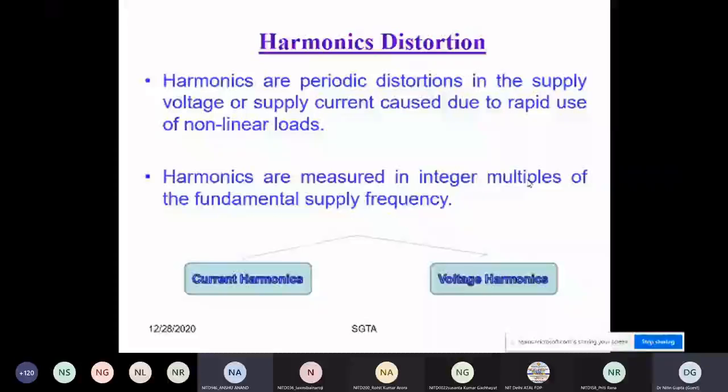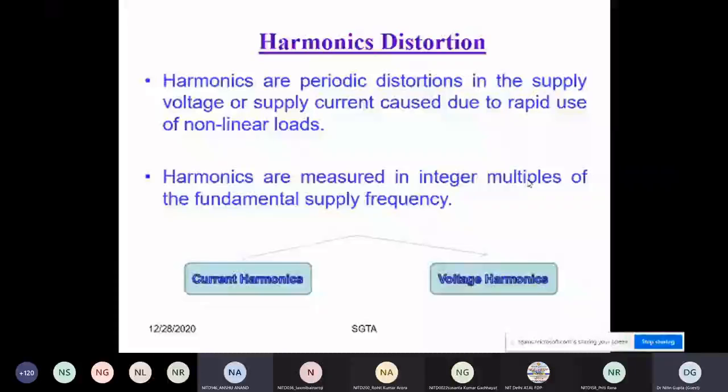And also, one interesting question was asked to another professor: sir, if voltage harmonics is there, then will it affect the current harmonic, or is current harmonic first? My answer is very simple. The majority of loads in industry are RL with converter. So the majority of the harmonics are current harmonics, not voltage harmonics.